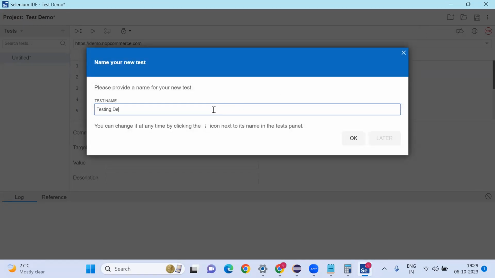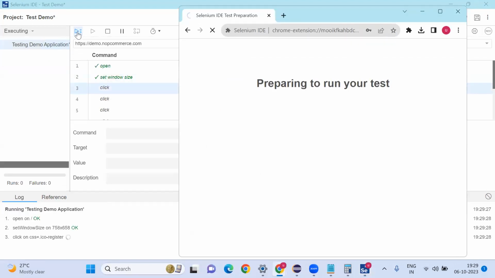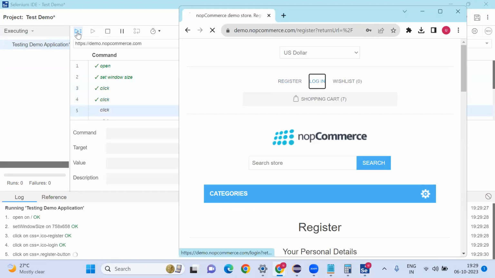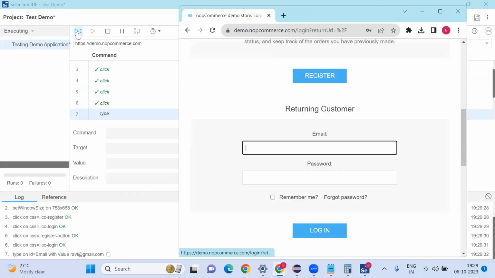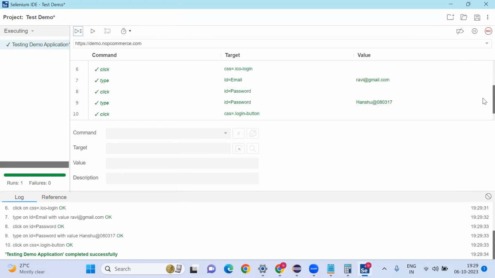Testing demo application. Then if you want to execute, you can click run all tests. See, whatever user actions we performed, it is doing the same thing. Enter username, like this. Record and playback: non-technical people use it like this, they just capture the user actions. See, all steps pass.